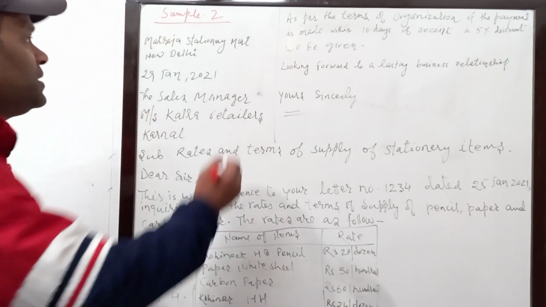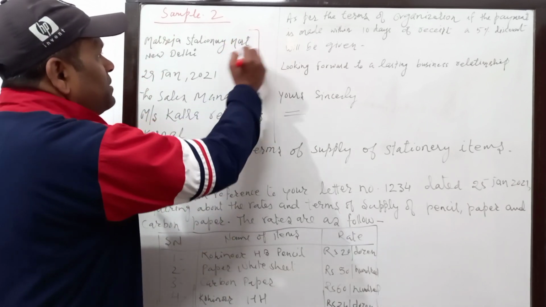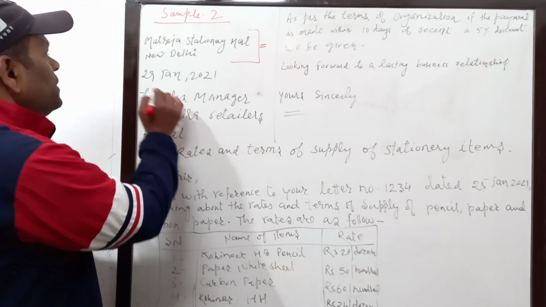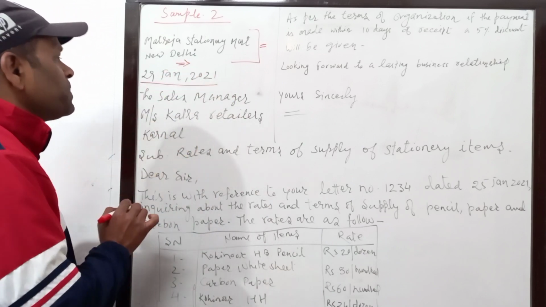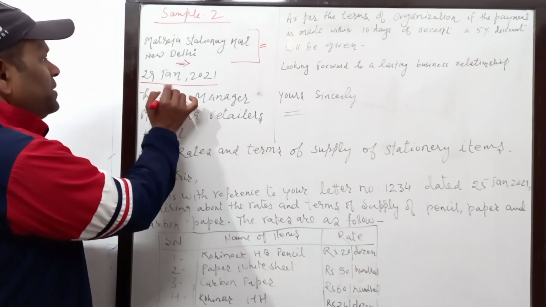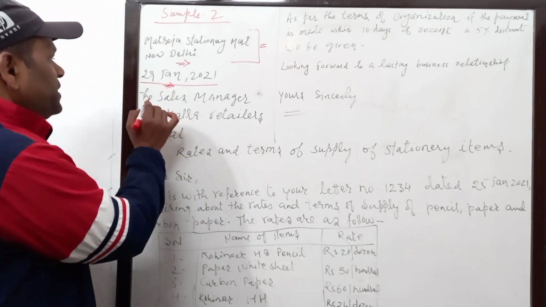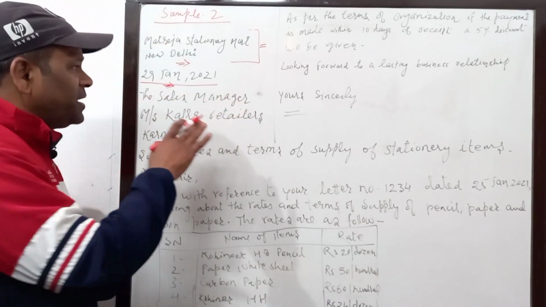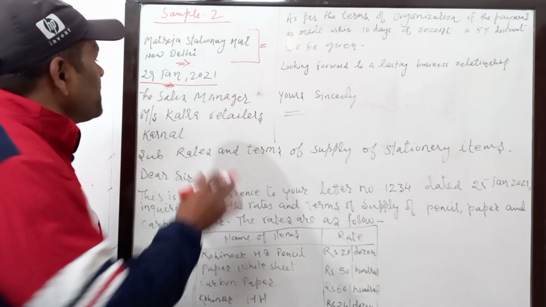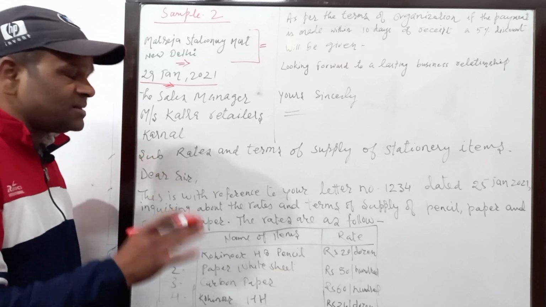First of all, the sender's address, so it will also be given in the question. Then comes the date, and you have to keep one line gap, that is obvious. After the date, we'll keep again one line gap, and then we write the sales manager. Remember this particular name there, the sales manager. Okay, it will be there for all business letters.